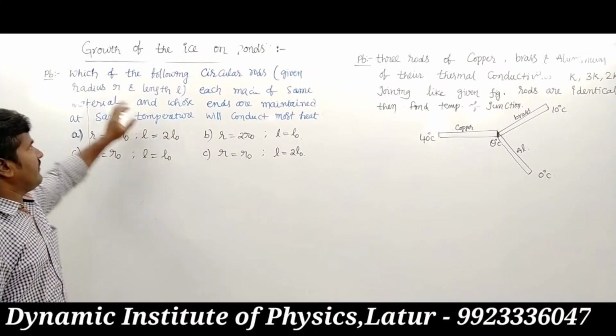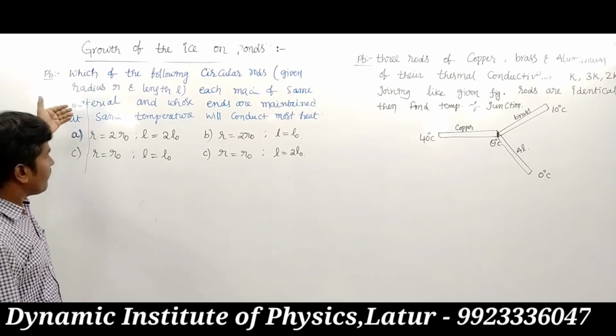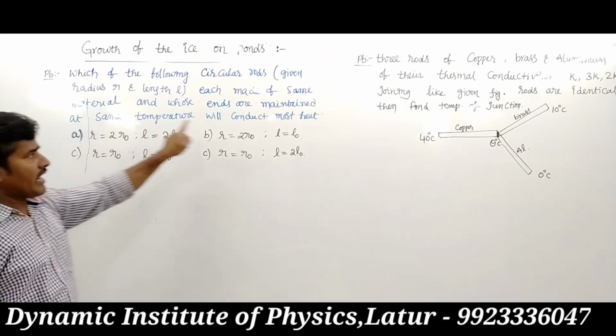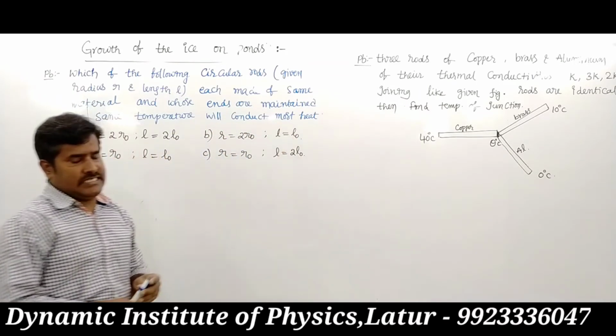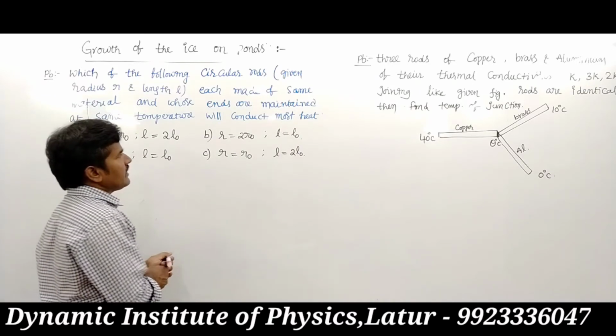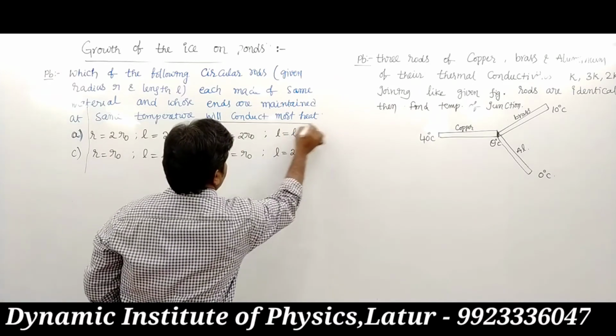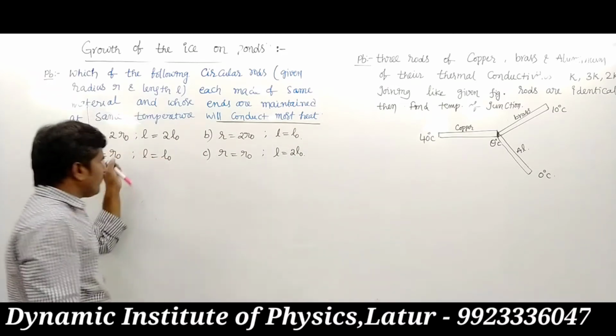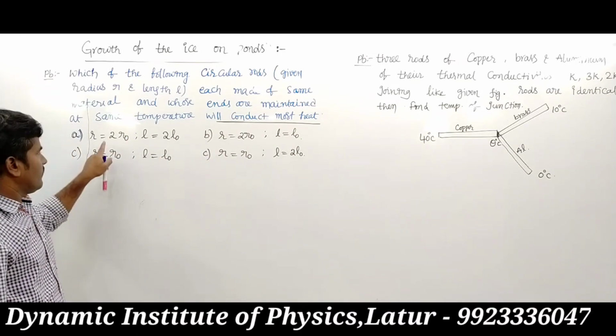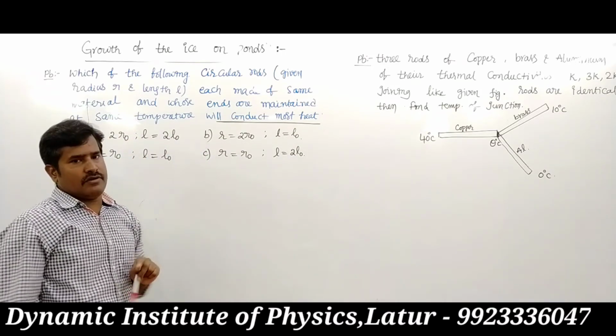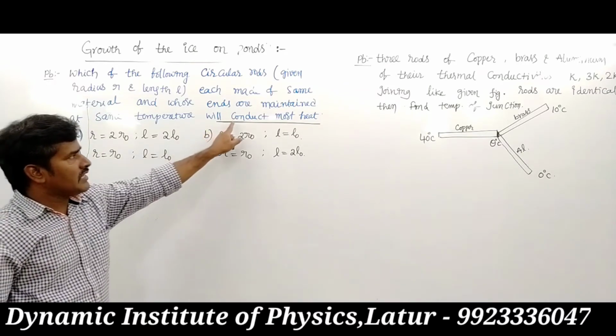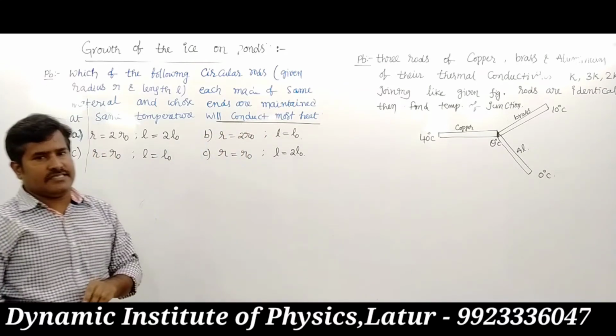Four rods are given. Which rod conducts the most heat? The length and radius of four different rods are given: first rod, second rod, third and fourth. Which one conducts the most heat?